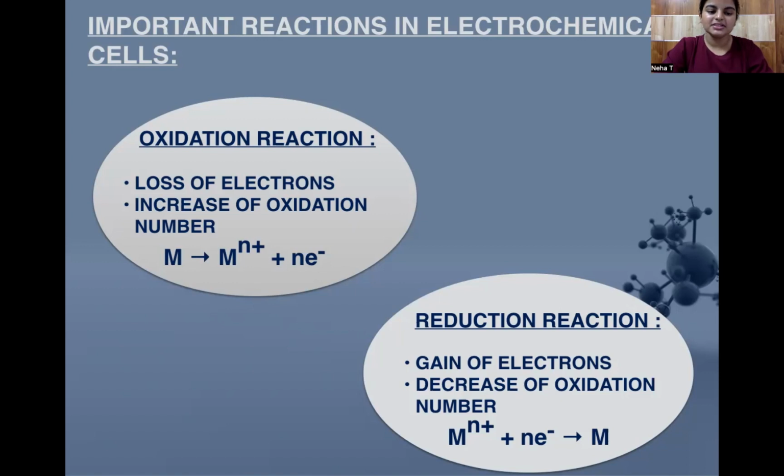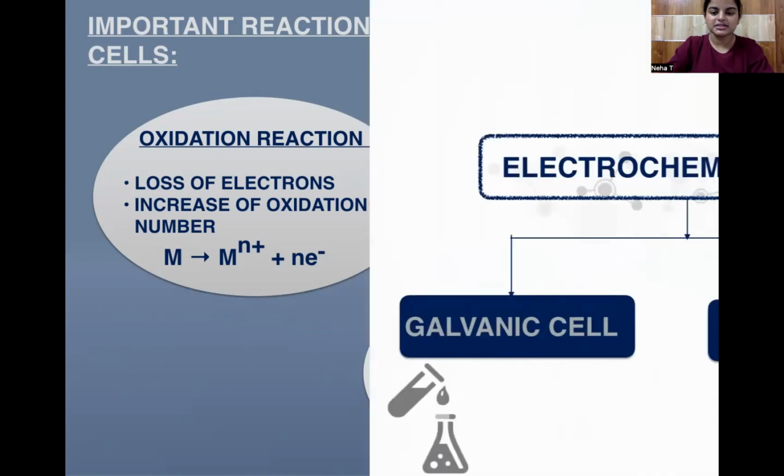In oxidation reaction, there's loss of electrons. The metal oxidizes into a metal ion and it liberates some number of electrons. This number of electrons liberated is based on the metal used here, and there is an increase in the oxidation number in oxidation. Coming to reduction, it is the total opposite of oxidation reaction. In reduction, there's gain of electrons. The metal ion gains the electrons that were liberated and forms a metal. There is also a decrease in the oxidation number in reduction.